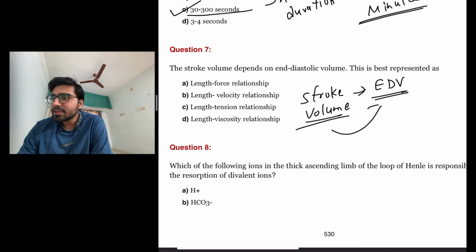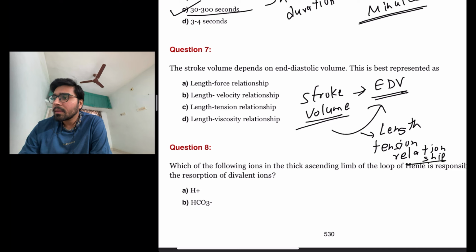This relationship is best represented as the length-tension relationship, because this is explained by the Frank-Starling law, which suggests that the amount of blood ejected by the ventricle is dependent on the amount of blood present at the end of diastole in the ventricle.